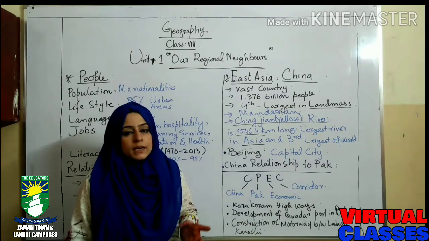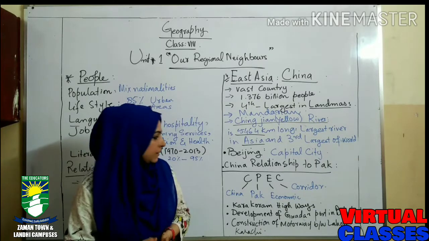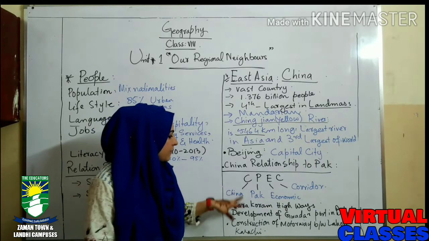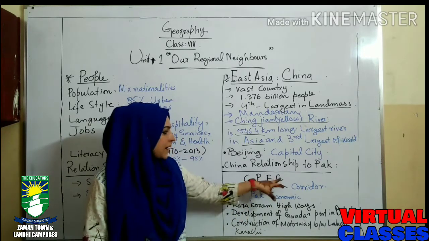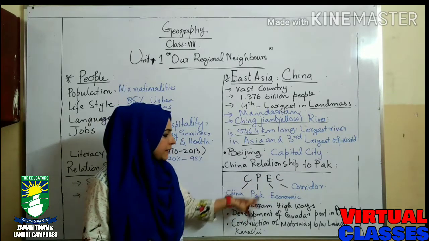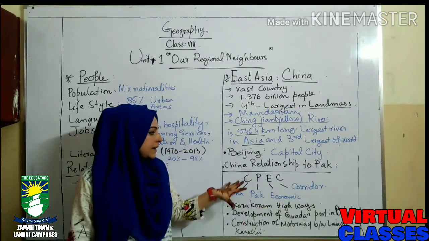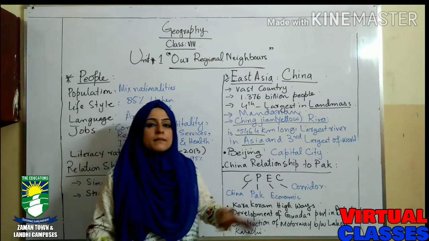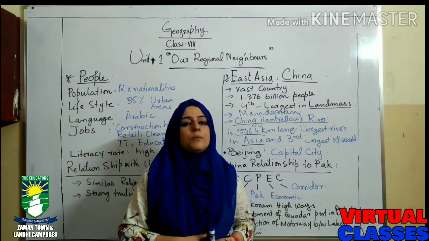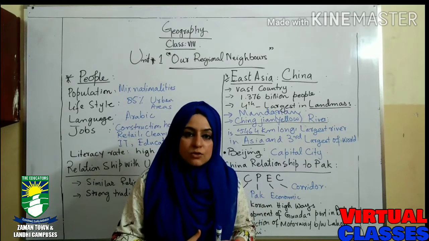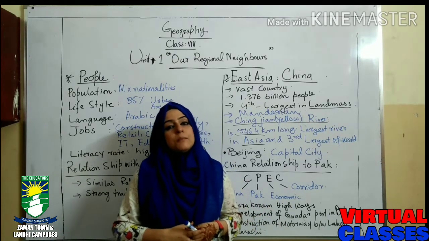of China with Pakistan. Which kind of terms do we have with China? Okay, here I have mentioned a graphical representation, CPEC. CPEC means China Pakistan Economic Corridor. CPEC is the term under which different kinds of projects are involved between these two countries, and the people of these two countries work together and support each other.